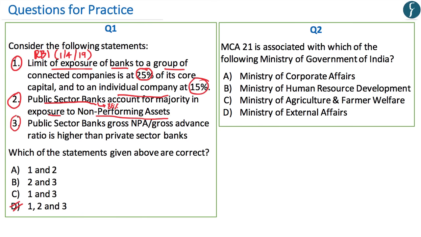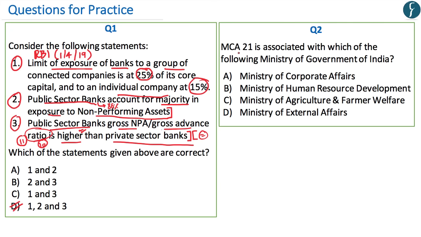Now, statement number 3 is also correct. Now, with regards to statement number 3, it has been seen that private sector banks do have a higher gross NPA to gross advance ratio, whereby for the Standard Chartered Bank, the gross NPA to gross advance ratio is around 11%, while for the State Bank of India, it is at 10%. However, you need to understand that the gross NPA to gross advance ratio for private sector banks and public sector banks is quite close. However, just because public sector banks account for majority of the exposure to non-performing assets, it does not mean that they have a higher gross NPA to gross advance ratio.